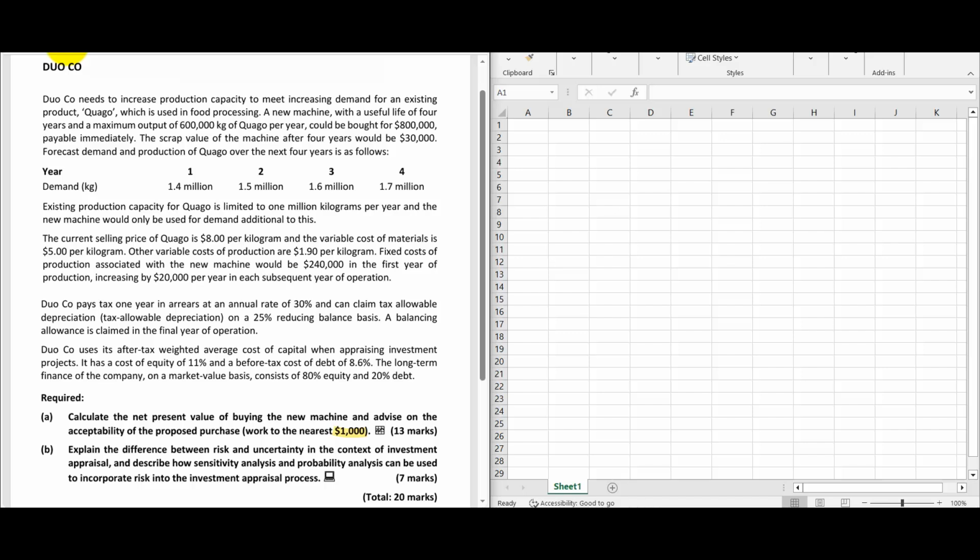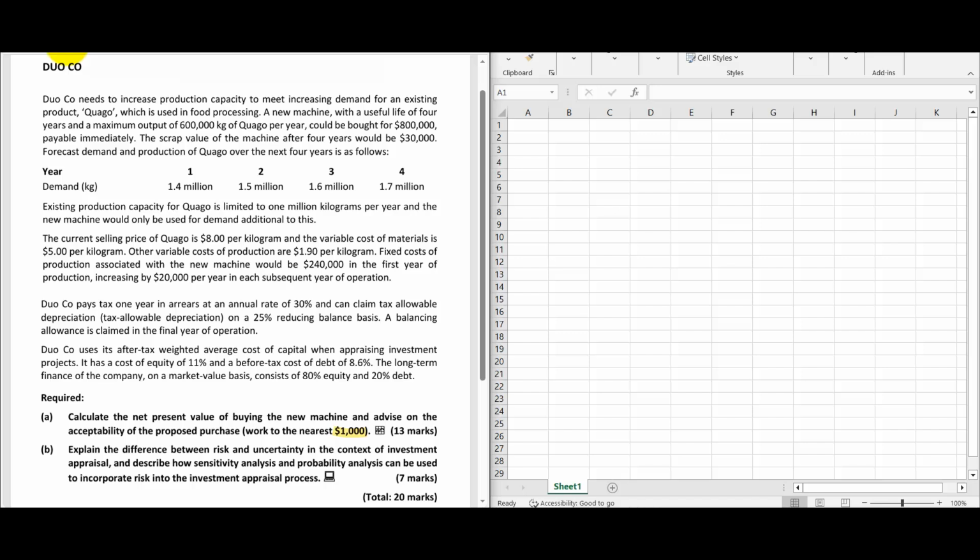While we are reading the scenario, we'll highlight whatever the important areas. The company needs to increase the production capacity to meet an increase in demand for an existing product, cargo, which is used in food processing.